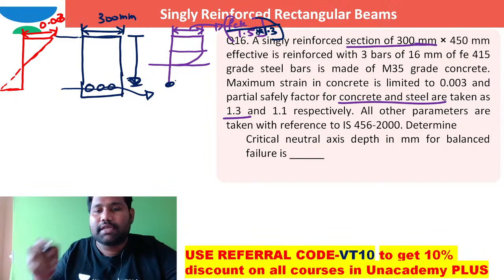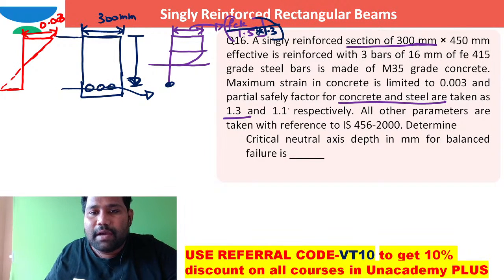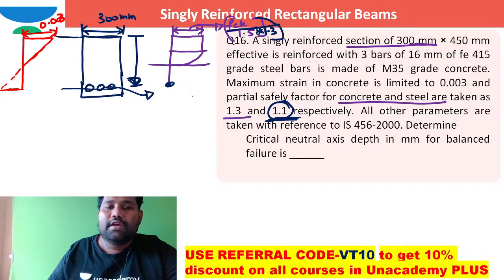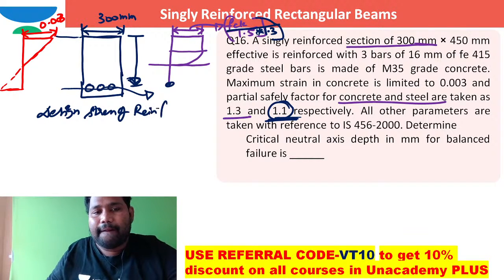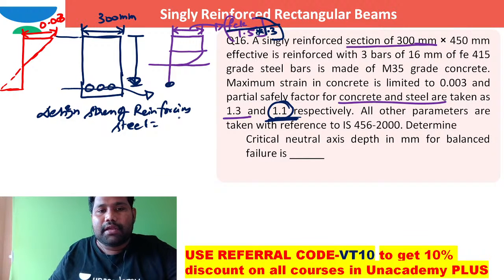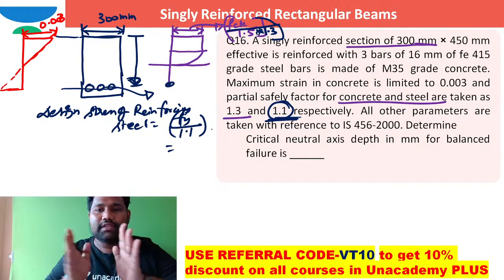Coming to permissible stress in steel, it is fy by 1.5 because the partial safety factor for steel is 1. I can write directly, design stress of reinforcing steel is fy by 1. When I do this, definitely you will get some answer. Right. This is how they are saying.